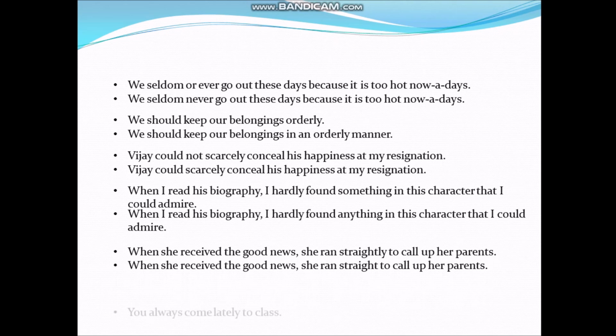Next, you always come lately to class. Here, the word lately means recently. So, here we should use late in place of lately, as late is the correct word. So, you always come late to class is the correct sentence.